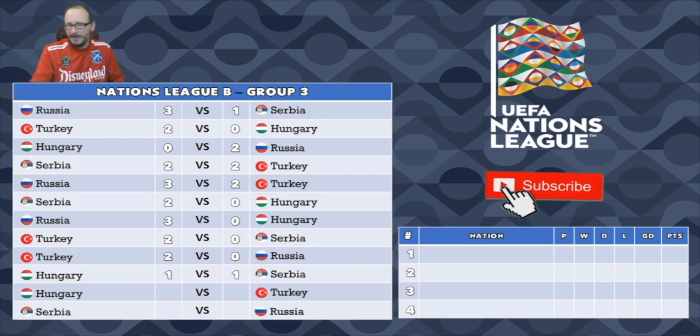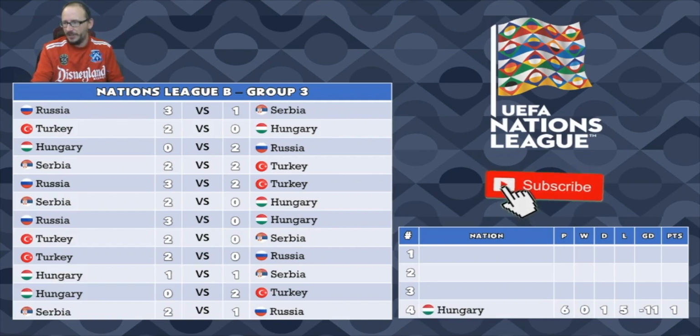And then the final match day will be Hungary against Turkey, and Turkey will pick up an away day 2-0 win as well. Keep an airtight defence, of course, and also possibly putting them into the promotion candidates. And Serbia will take on Russia, and I think Serbia will snatch the victory 2-1 in the end to give themselves a positive end and an also unbeaten end at home for Serbia. So Russia, Turkey, and Serbia unbeaten home campaigns with Hungary like chief whipping boys in this group, and that is reflected in the table here.